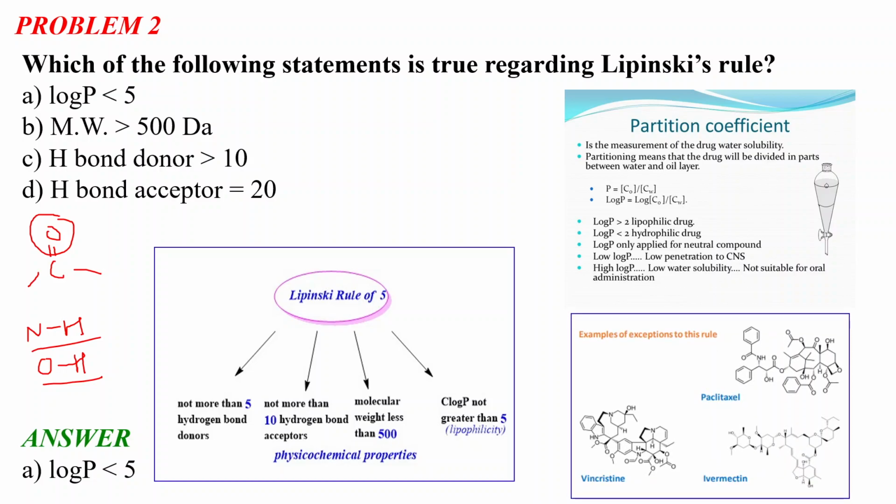I said that molecules which follow Lipinski's rule have very good drug-like properties. But there are a few exceptions to this rule. Not all molecules showing drug-like properties will follow Lipinski's rule. Several exceptions are paclitaxel, which is the drug molecule of Taxol, an anti-cancer drug, and also ivermectin and vincristine. So these are a few exceptions of Lipinski's rule.